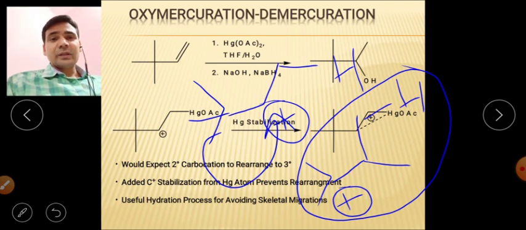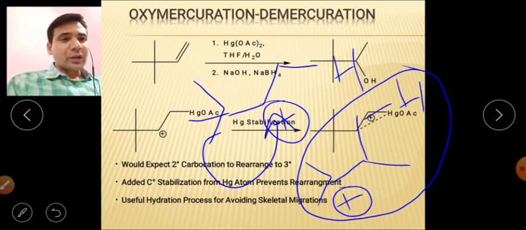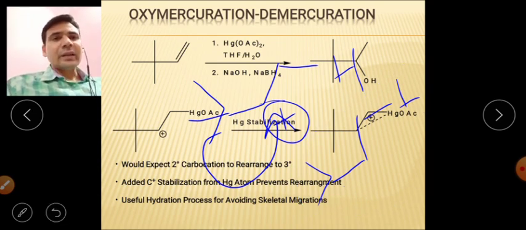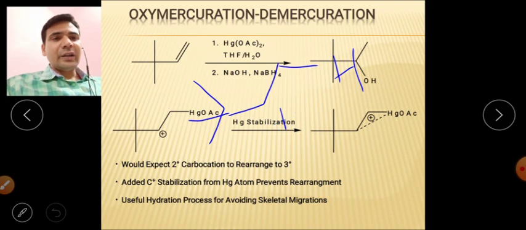If the same substrate is subjected to oxymercuration-demercuration conditions, you are not getting this product; you are getting a different product. It means carbocation rearrangement is not happening in the oxymercuration-demercuration reaction.